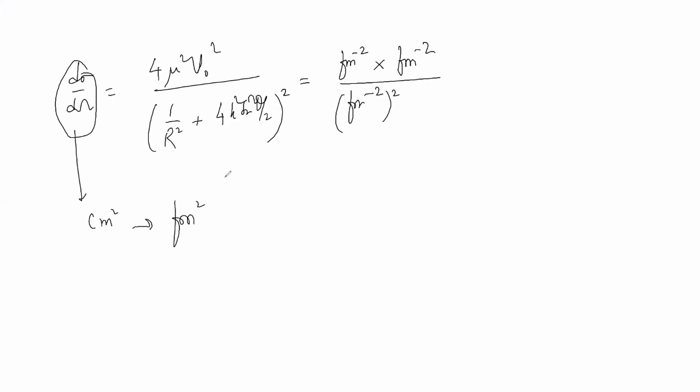V(r) is e power minus r by R sin qr. For mu square, we know q square was there, but that q square got cancelled.